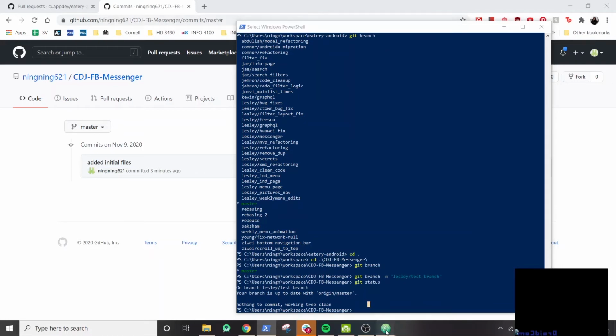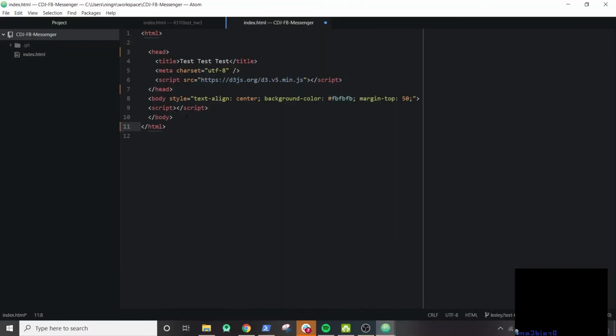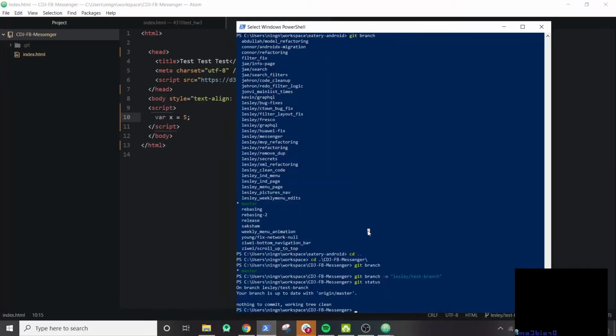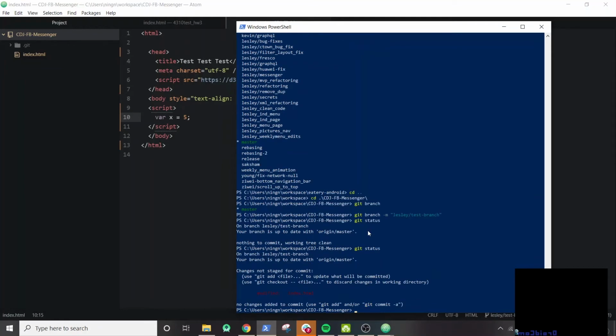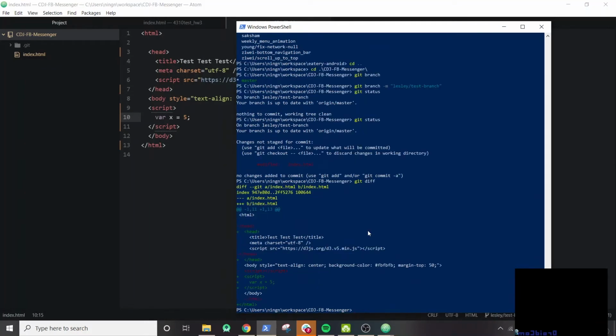So let me make an edit to this file. Let me just write var x equals 5. And those are all the changes I'll make. I'll quickly push this. So git status, git diff. Okay, so this time we can use git diff.